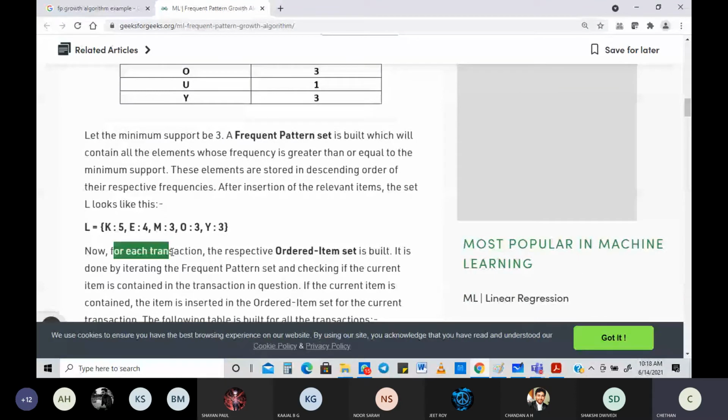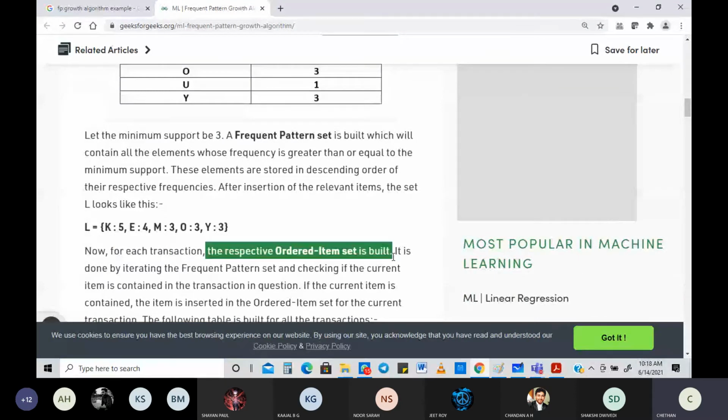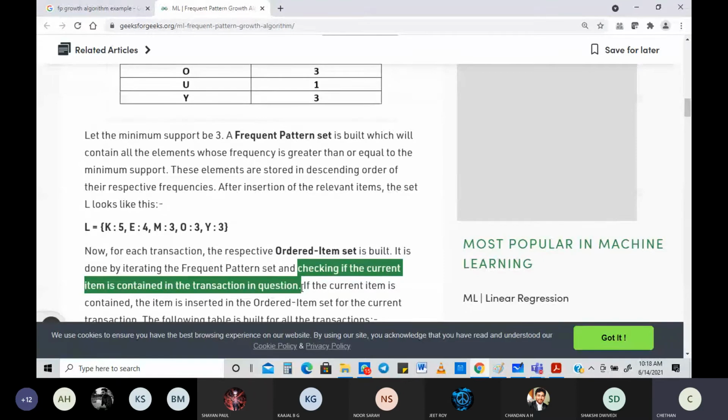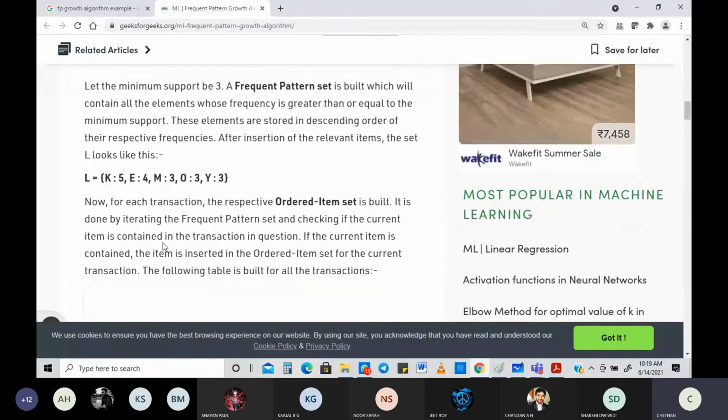It is done by iterating the frequent pattern item set and checking if the current item is contained in the transaction in question. If the current item is contained, the item is inserted in the ordered item set for the current transaction.